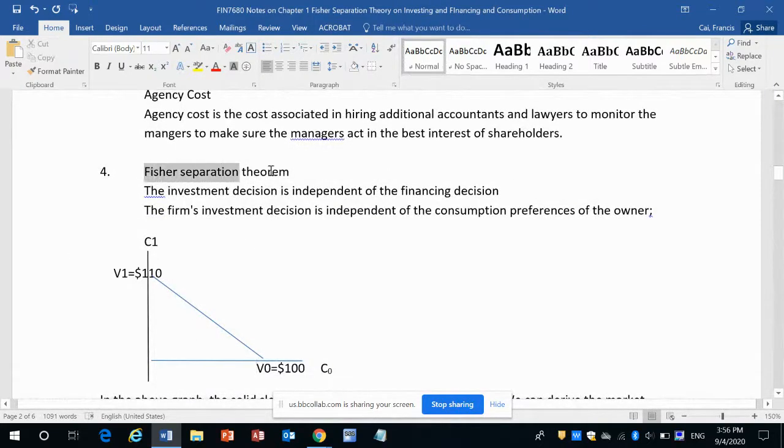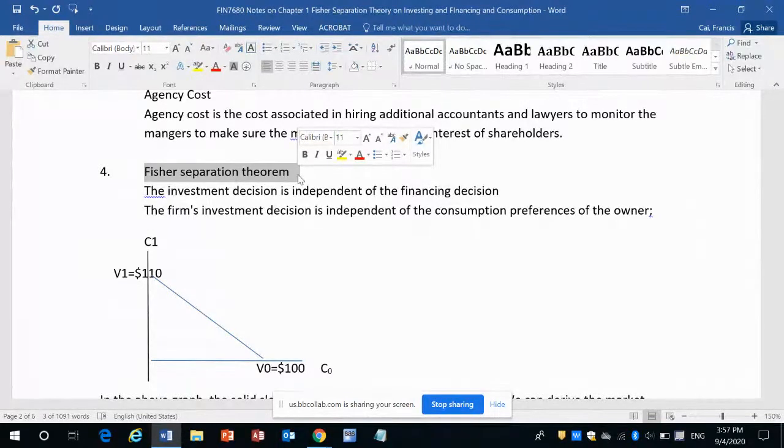And finally, we want to review the concept of Fisher separation theory. What is Fisher separation theory? It says the following: the investment decision of a company is independent of its financing decisions. So when the company has a good project, whether this project will be financed through debt, equity, or a combination of debt and equity is not important. What is important for the company is to choose the best investment decisions.